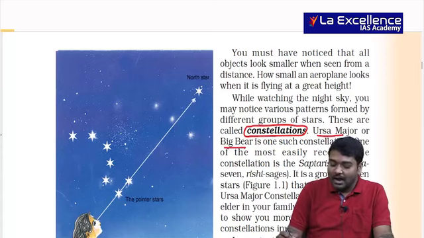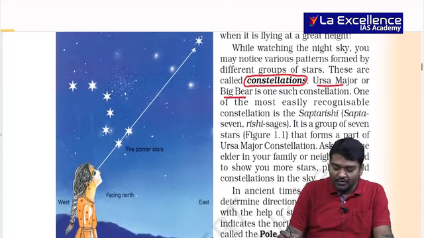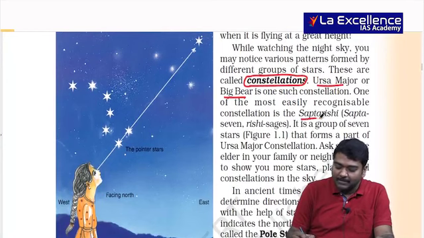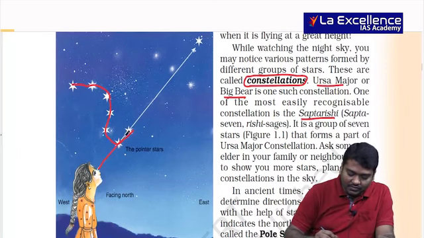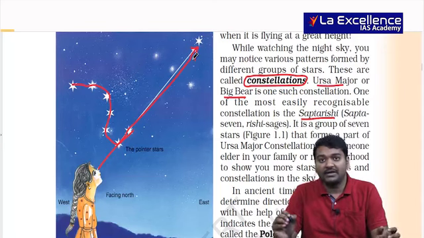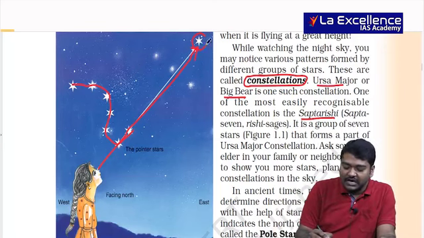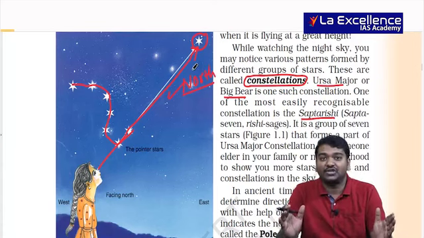In this, what is more important for you is to remember Saptarishi. If you can see the 7 stars, with the help of the last 2 stars, you can locate the pole star. Is it important? Yes.